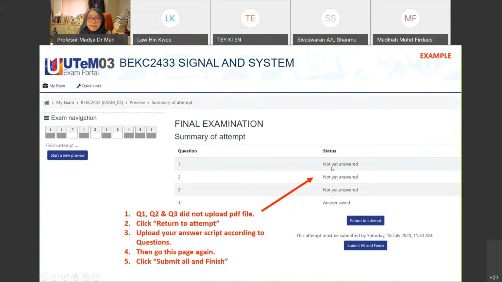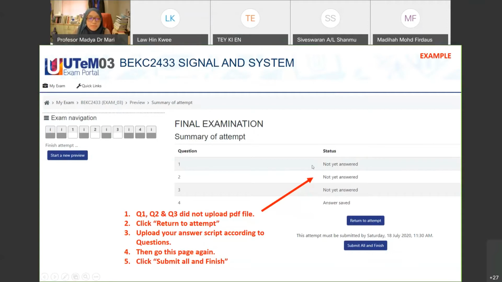In finish attempt, you can see that you have 4 questions right here. Here you can see that question 4 is uploaded, while questions 1 to 3 are not answered, meaning that you didn't upload any file. So only question 4 was uploaded, and you need to return to attempt.